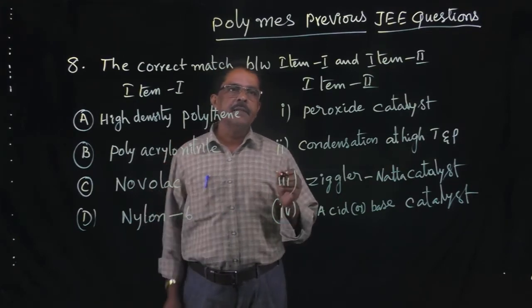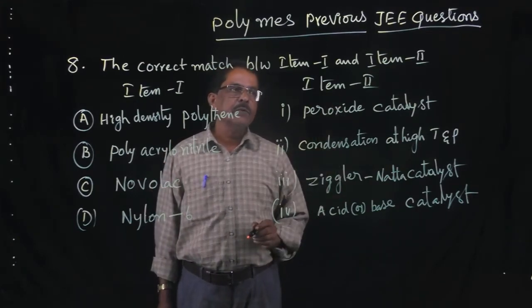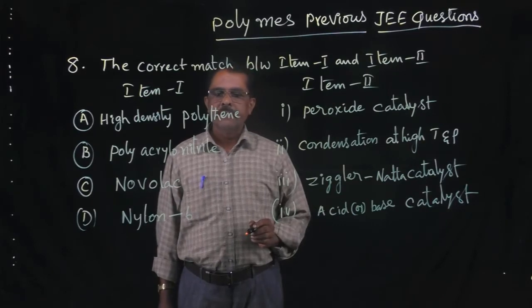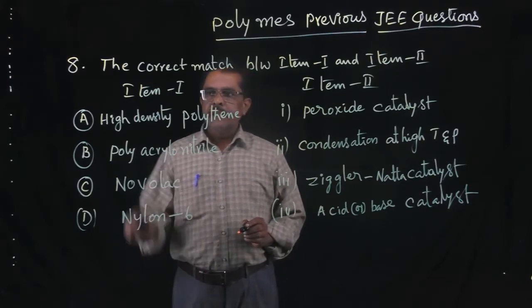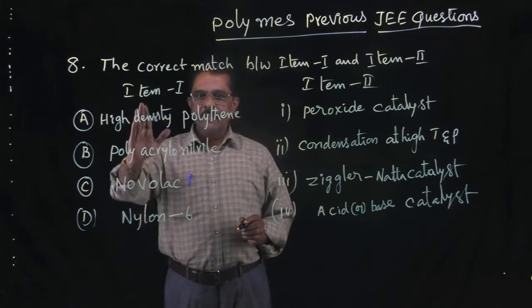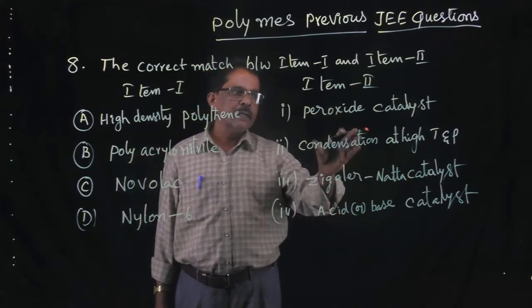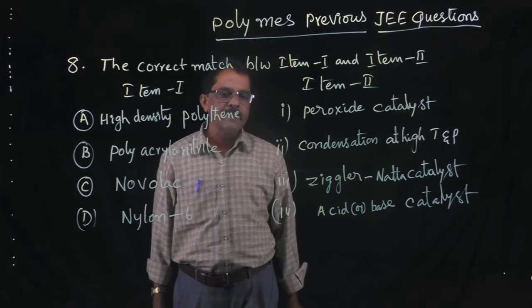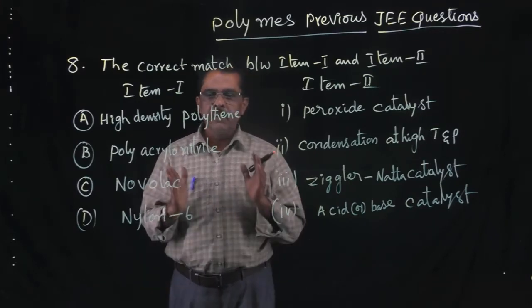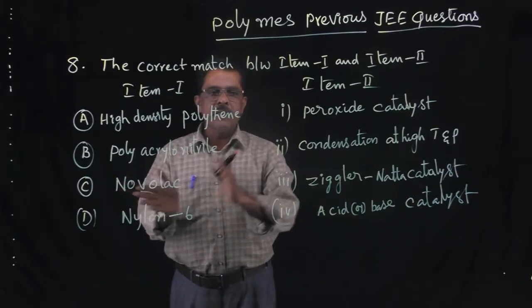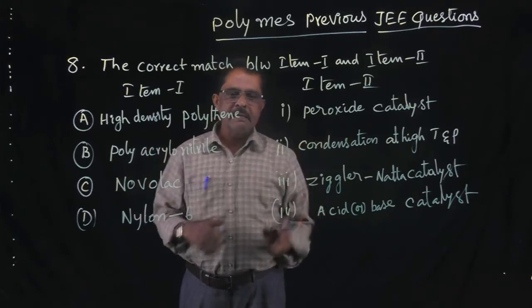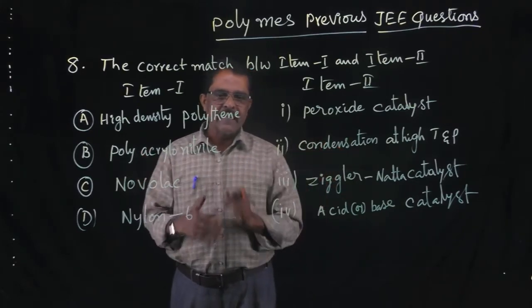Next, eighth question. Correct match between item 1 and item 2 is given. So here in item 1 there are some polymers given, and in item 2 there are some catalysts and conditions given. So for these polymers, which condition or catalyst is matched correctly?